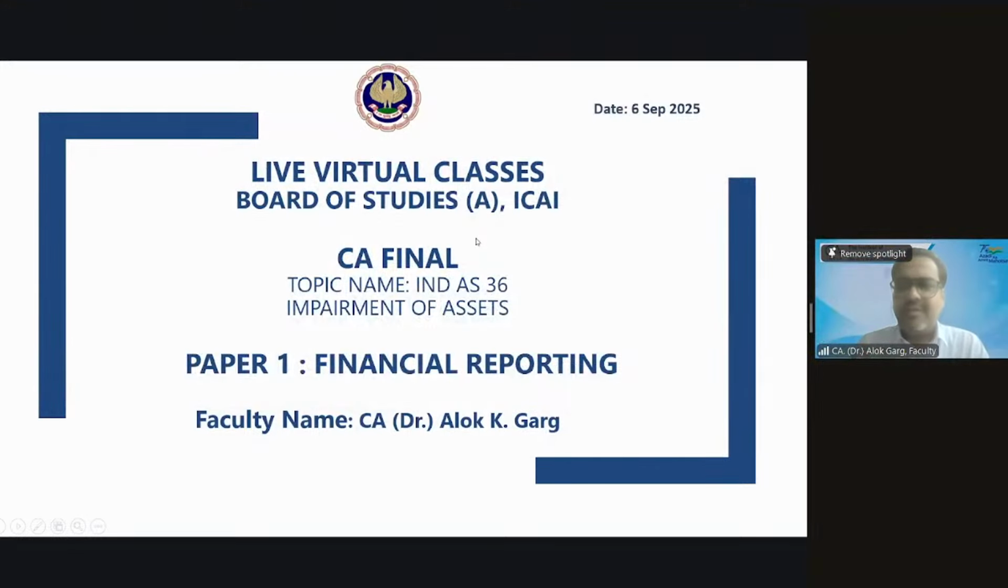Good morning, students, and welcome again to the third and last class on Ind AS 36 Impairment of Assets. Students, in the last two classes, we have covered a lot of concepts on impairment of assets. And today we are going to cover two important concepts: one is corporate asset allocation, and the second one is reversal of impairment loss.